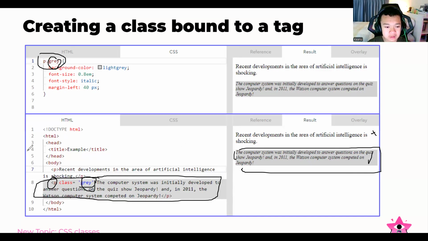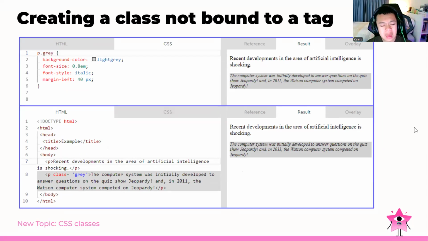Okay, I understood. Wait. So if you are going to edit a class specifically, you have to use p.gray. Yes, we need to use p.gray because we have the class gray for this one.